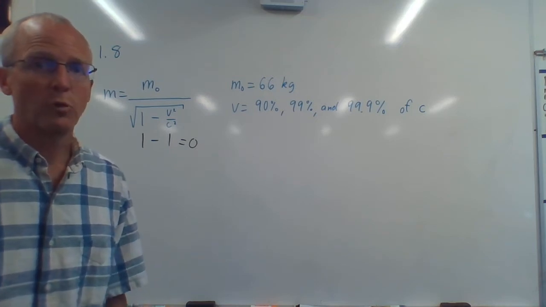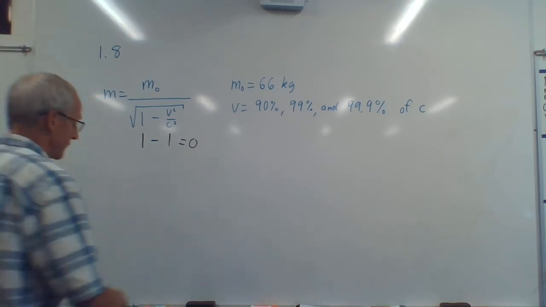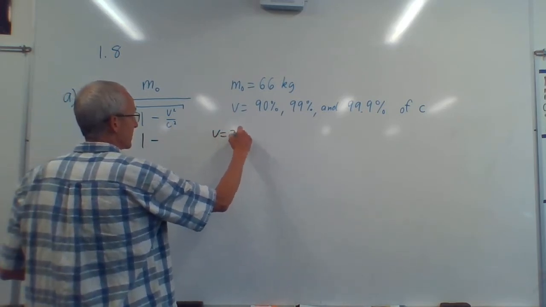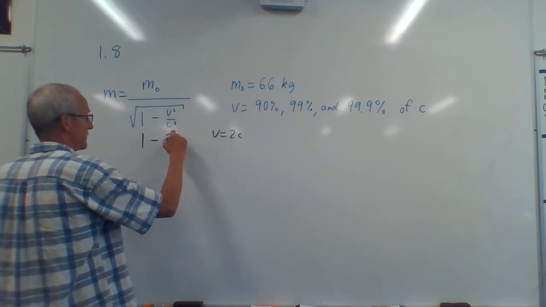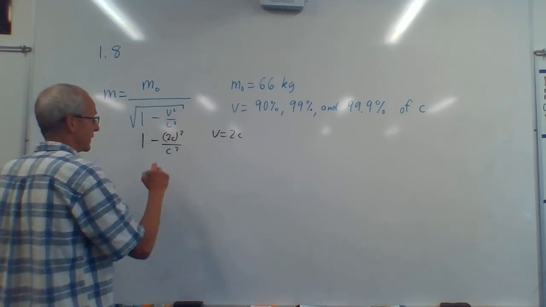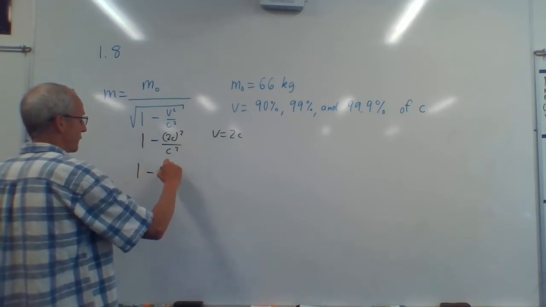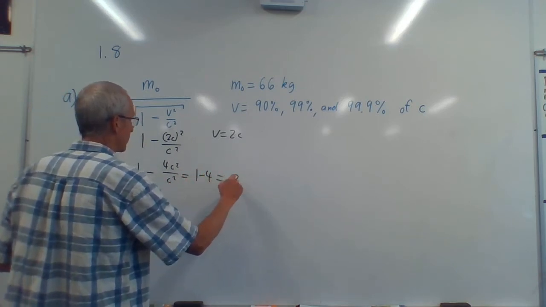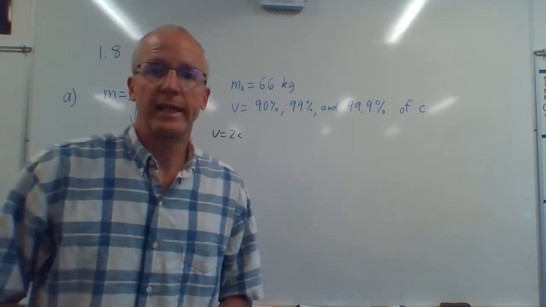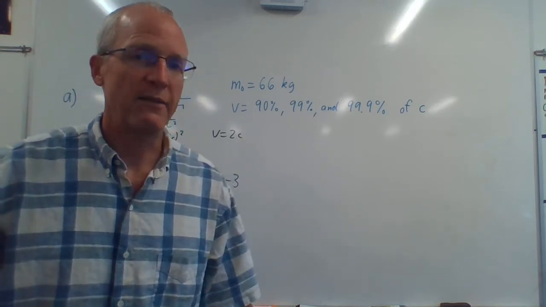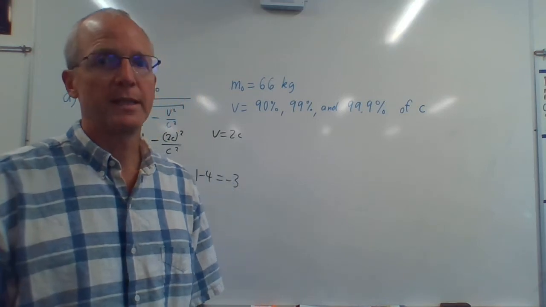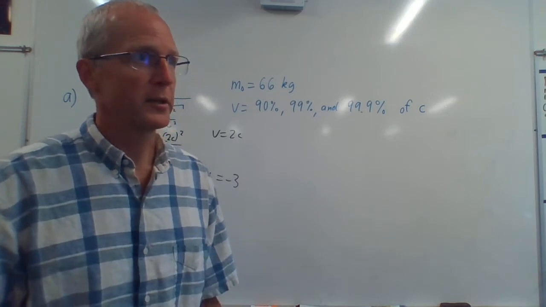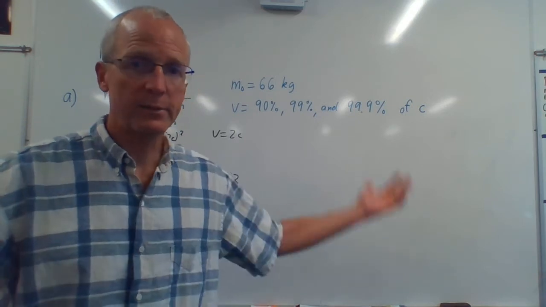And even worse, what if you go faster than the speed of light? Let's say v is equal to twice the speed of light, then your v squared over c squared is 4c squared divided by c squared, which is 1 minus 4, which is negative 3. And then we'd have the square root of a negative number. Well, okay, we know you can have i, it's an imaginary number, so maybe in some imaginary universe that can happen, but we live in a real universe, we think. And so you can't go the speed of light or faster than the speed of light. And this is why. It's all because of this formula.